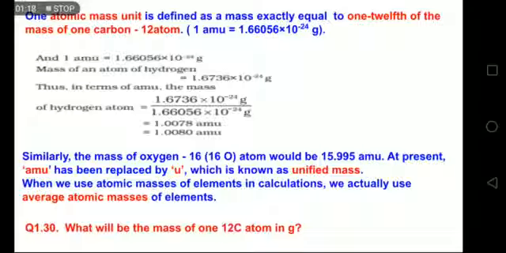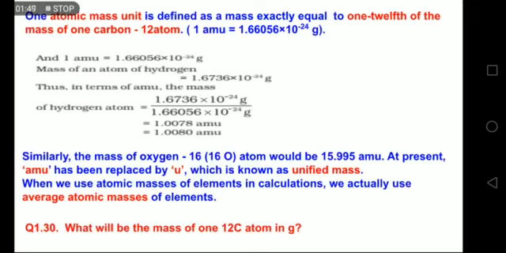Similarly, for the mass of oxygen, O16, the isotope of oxygen which has mass 16, the calculation shows that it would be 15.995 AMU. So we take it as 16. At present AMU has been replaced by u, which is called unified mass. And when we use atomic masses of elements in calculations, we generally take their average atomic masses, which will be discussed in the upcoming slides.